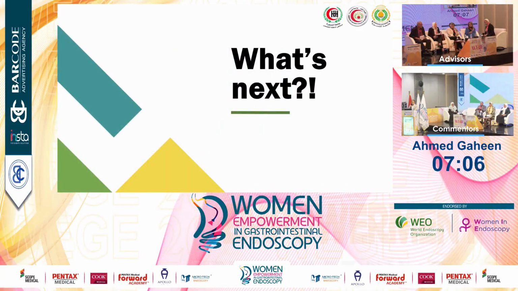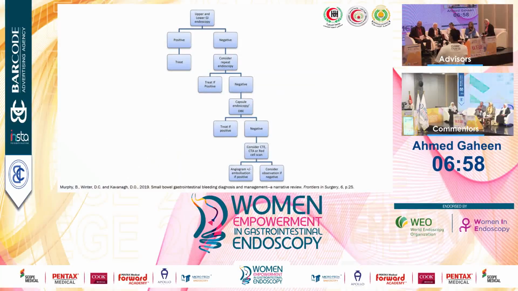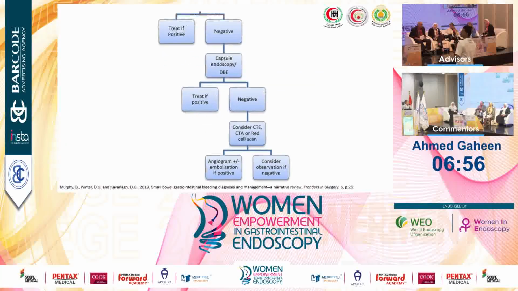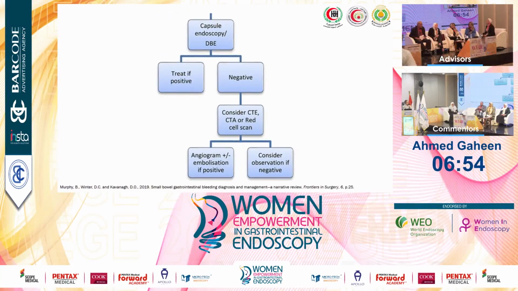So what's next? What do you think we can do here? We already have the algorithm, and we have some interesting modalities to go with, like capsule endoscopy, double balloon enteroscopy, even CT angiography.